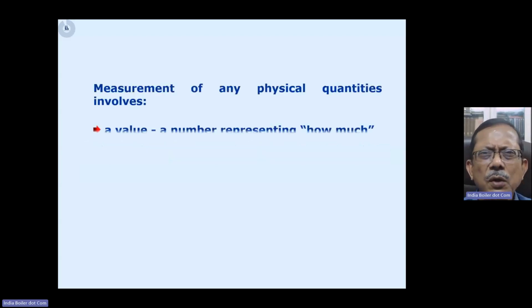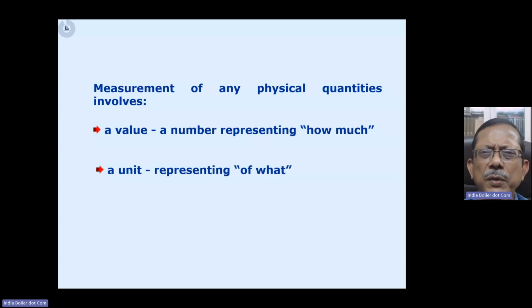One will be a number, a value, which will quantify it. So 5, 10, 11, 20, such value would be there, right? But you will not know about that physical quantity unless you know the unit. Because the unit following that value is going to represent which quantity we are talking about.